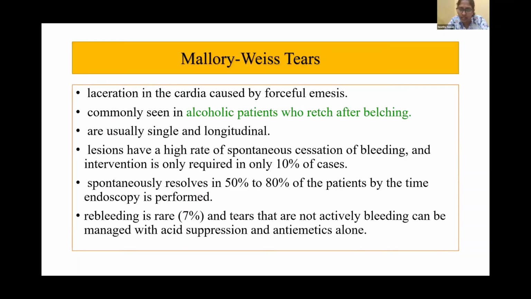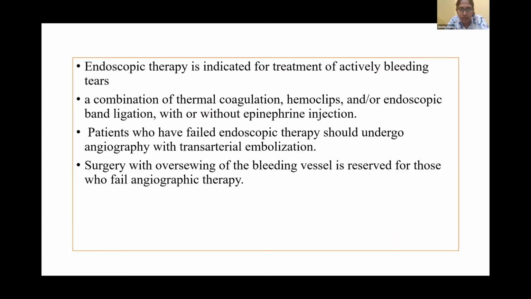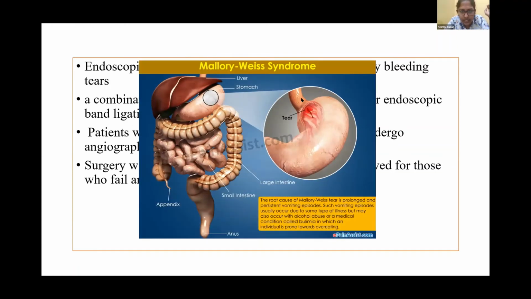So this does not present as an emergency, but when there are continuously bleeding tears, then we have to go for endoscopic management. If endoscopic management fails, then we go for angiographic transarterial embolization. And if that also fails, then we go for surgery with oversewing of the bleeding vessel. So this is the management. As we can see, a single longitudinal tear in the cardia here.